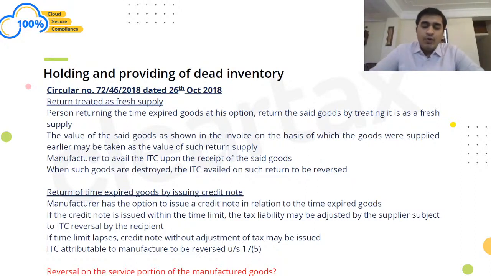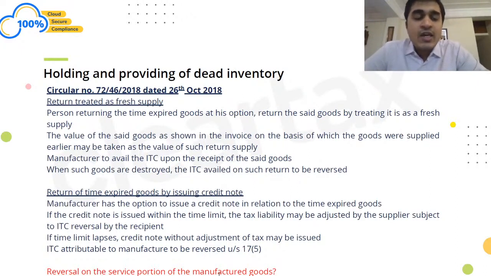If you look at section 17(5), it talks about reversal of ITC in respect of goods. So if, let's say, out of the 100 rupees cost, 50 rupees was materials, 30 rupees labor and 20 rupees overhead, then one can take a view, though it is not settled, that ITC attributable only to the 50 rupees, the manufacture part, would be reversible under 17(5). At a tax of 5%, my ITC reversed on destruction of the manufactured goods would be 50 rupees into 5%, which is 2.5 rupees.